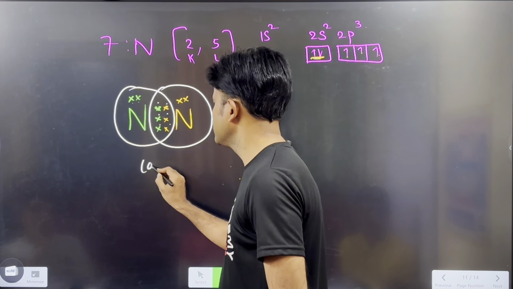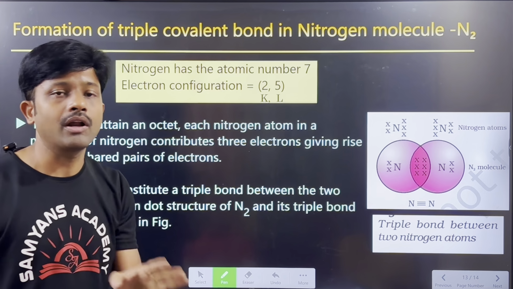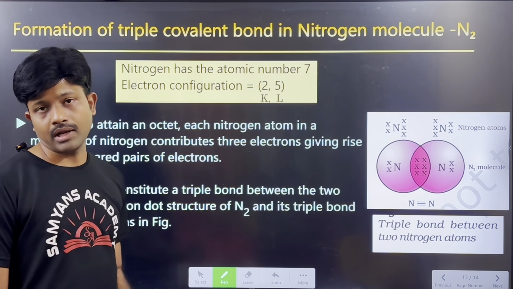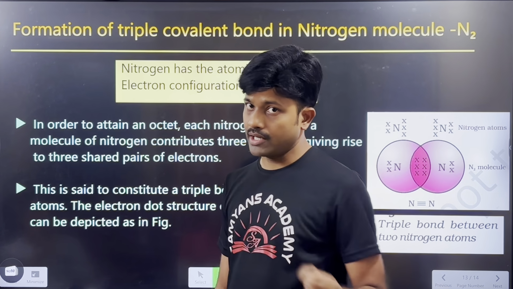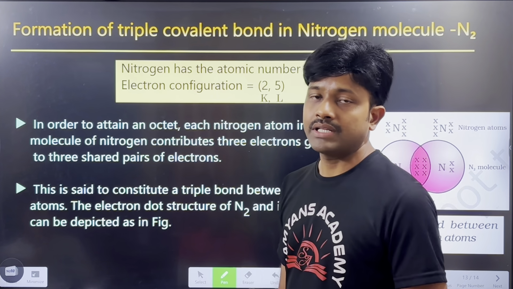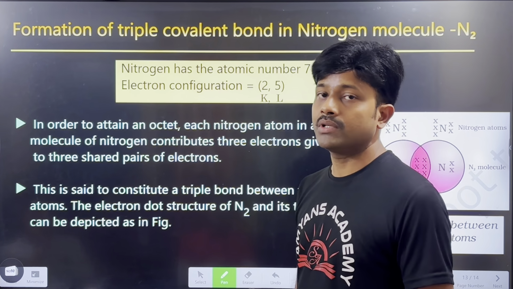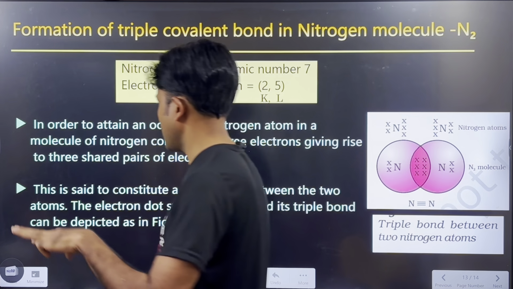Now you read this. Nitrogen has atomic number 7. And what is the electron configuration? First orbit consists of 2, second orbit consists of 5. To get the 8 electron configuration, it requires how many electrons? 3 more electrons. Then what will it do to get the 3 electrons? It shares the 3 electrons with another nitrogen of 3 electrons, shares the 3 pairs of electrons, and forms the triple bond between the 2 nitrogen atoms.